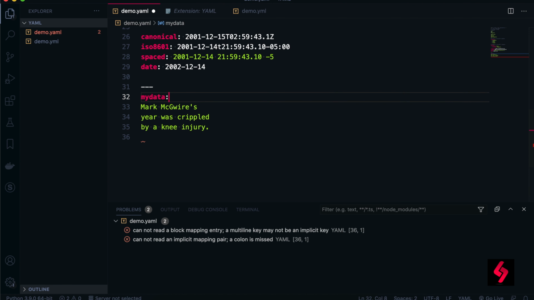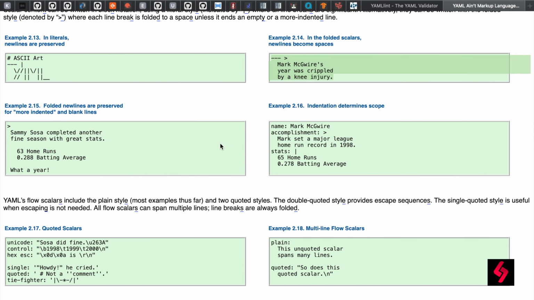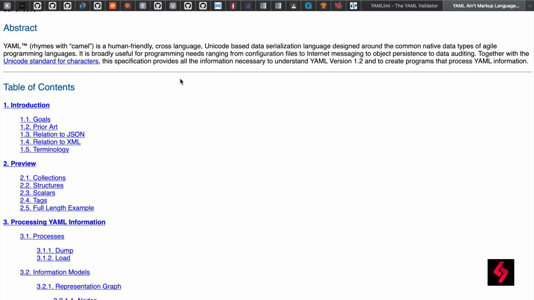And if you want to give the pipe symbol also, we can give the pipe symbol. This works, because these tags are mentioned here, indicating the pipe symbol. So what is the pipe symbol? It is the literal style indicated by the pipe symbol where all line breaks are significant. When you use this greater than symbol, each line break is folded to a space unless it ends an empty or more indented line. That's something we can mention.